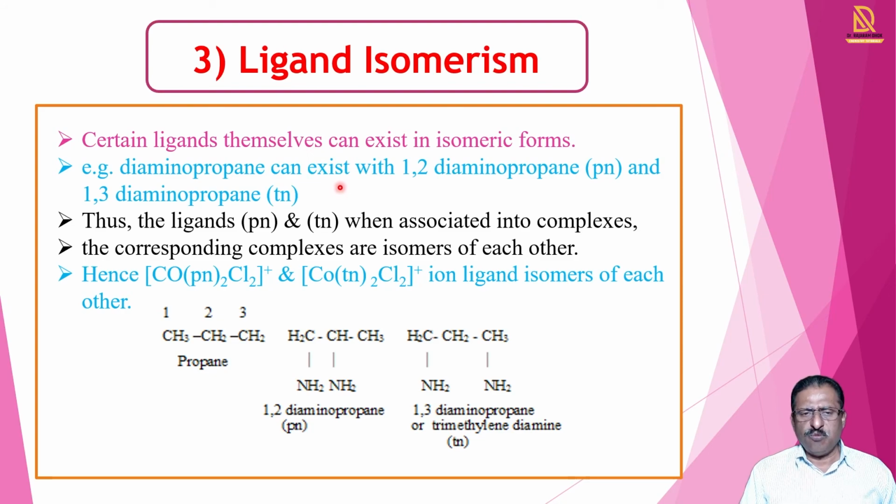Diaminopropane exists in two forms, 1,2-diaminopropane and 1,3-diaminopropane. In 1,2-diaminopropane, the amine groups are present at positions 1 and 2. So we say that is 1,2-diaminopropane, or in short form we write pn. When two amine groups are present at the 1 and 3 positions, that is called 1,3-diaminopropane, and that is called tn.